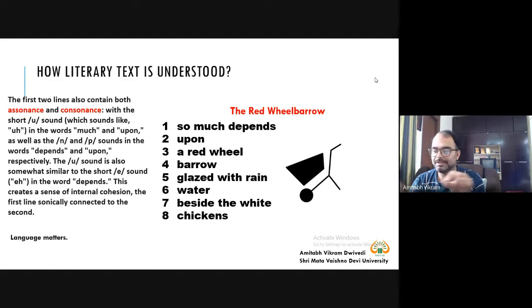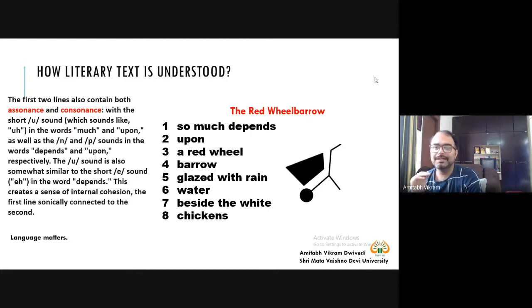Fine. So when we read traditional poetry, let's say of Shakespearean type, and particularly this sonnet, "Shall I compare thee to a summer's day?" then it is one line complete. Even if I do not read the second line, it is fine. This is one rhetorical question the writer is raising. But here, if I say simply "so much depends," it's not complete at all.